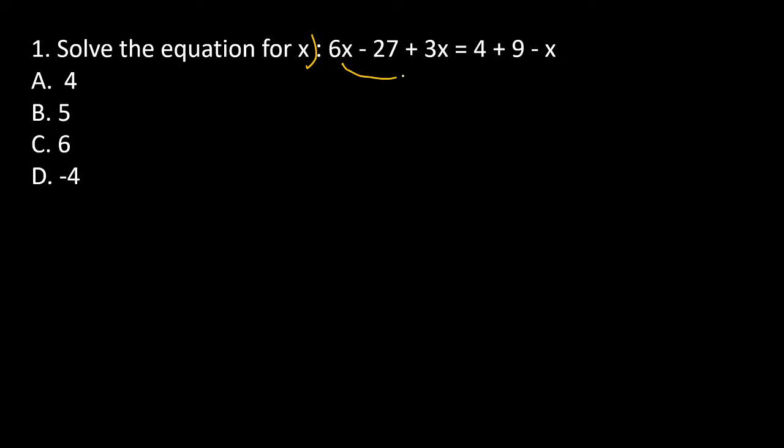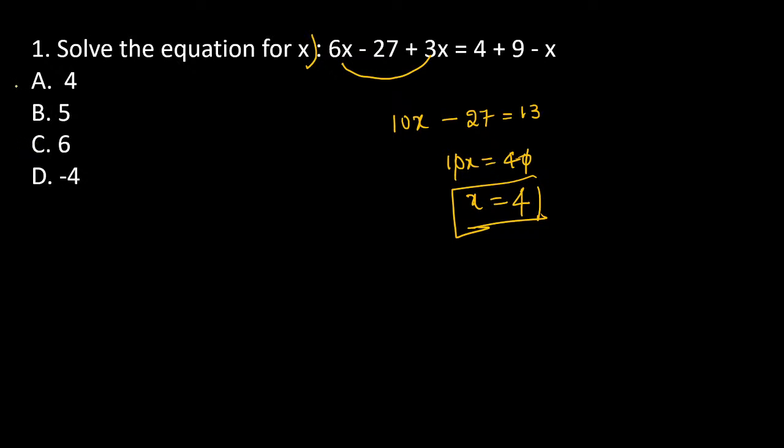See, 6x plus 3x is equal to 9x. 9x plus x is equal to 10x, guys. 10x minus 27 is exactly equal to 9 plus 4, 13, Nana. Then 10x is exactly equal to 27 plus 13, which is 40. So you can cancel 0, 0. Then the x value becomes exactly 4. This is the simple equation. Yes, very good. x is equal to 4.